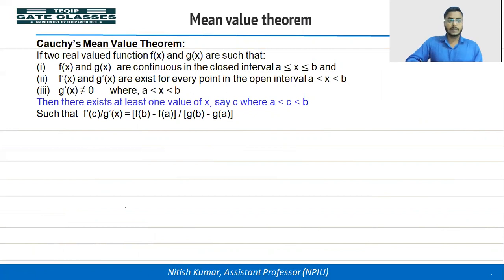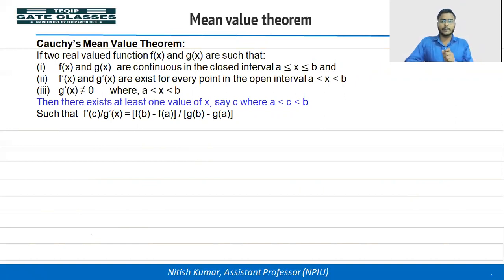Cauchy mean value theorem. If the two real valued functions f(x) and g(x) are such that f(x) and g(x) are continuous in the closed interval, and f dash, that is the derivative of f(x), and g dash x, the derivative of g(x), exist for every point in the open interval a to b. And the third condition: the derivative of g(x) is not equal to 0, where x is between a to b.